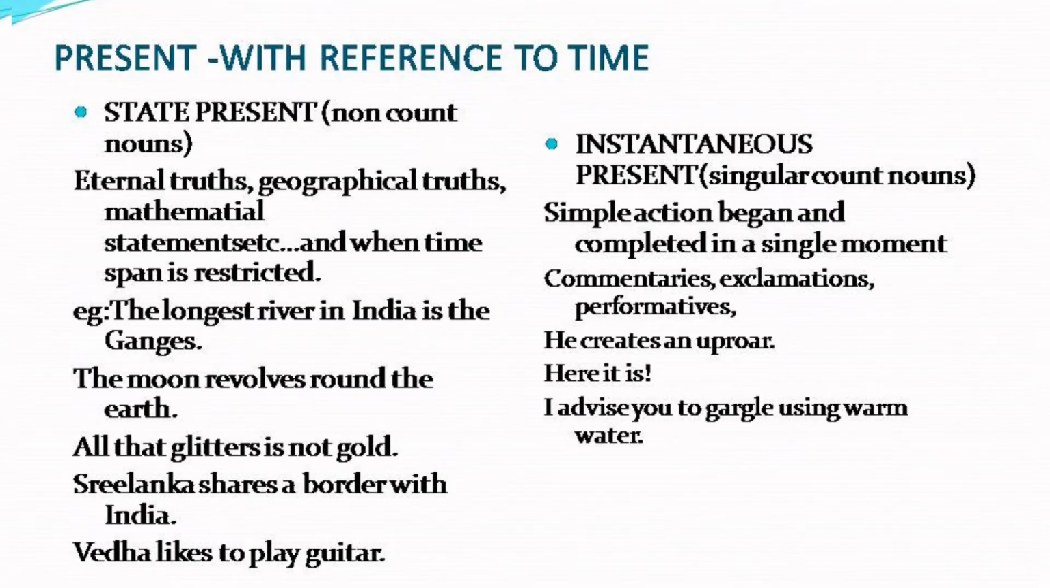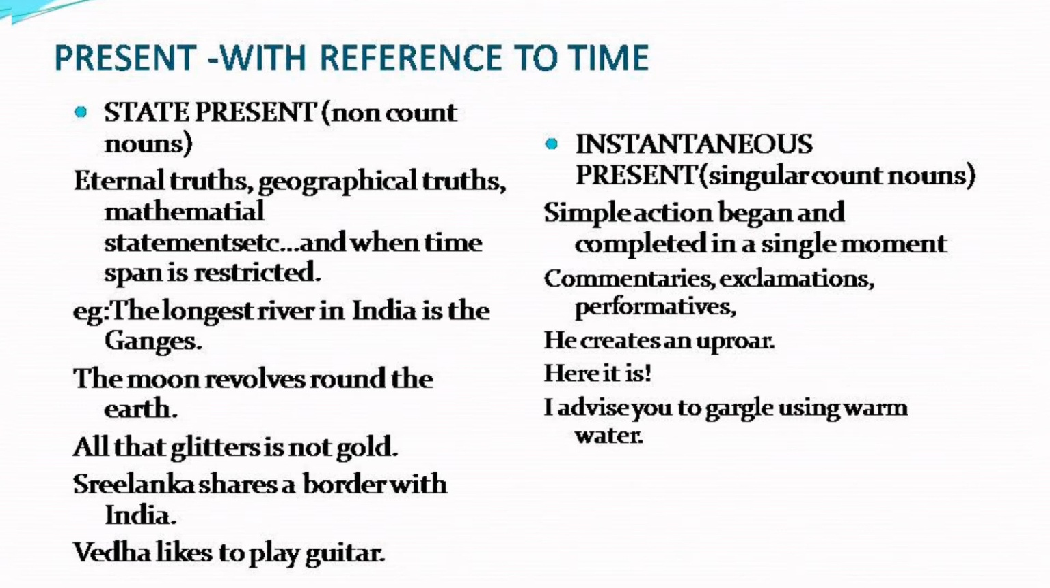The state present, we are going to refer to it in connection with time. The state present is a non-countable or uncountable noun. Usually when it comes to uncountable nouns, we are speaking about present tense in the state, in that particular state. When concerned with eternal truths, geographical truths, mathematical statements, etc., that is the state. It's not going to change. It has nothing to do with present tense, past tense or future. It will remain the same.